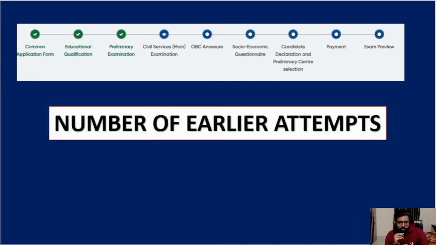Okay, then we'll go to the next one. Next one is the preliminary thing. There also nothing is there. For the preliminary, they'll just ask how many attempts you gave earlier, 0, 1, 2, 3, click on that, and this also gets completed. The first two are very easy. Okay, the first two are very easy, and they got completed.